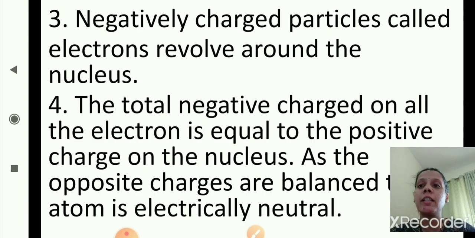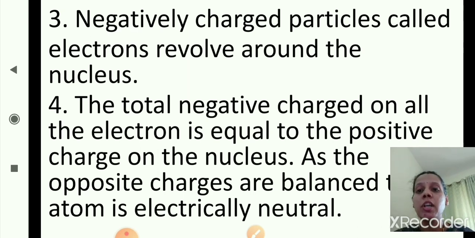Negatively charged particles called electrons revolve around the nucleus. The total negative charge on all the electrons is equal to the positive charge on the nucleus.